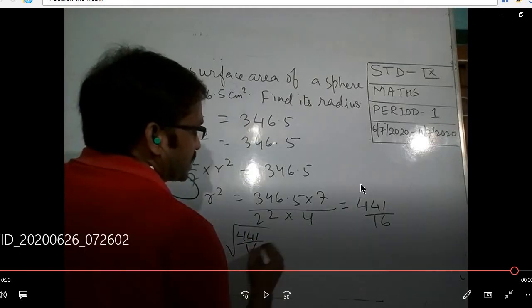This calculation I had done earlier because it is a lengthy calculation and would have taken time. So when you solve this, it will come like this only. It may come like a decimal also, but we have to write it like this because of the r square here. So we'll try to find such numbers which are perfect squares, and here 441 and 16 are perfect squares. So that is what I have written.